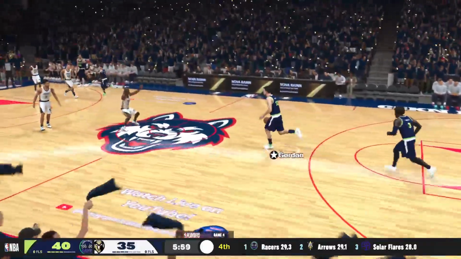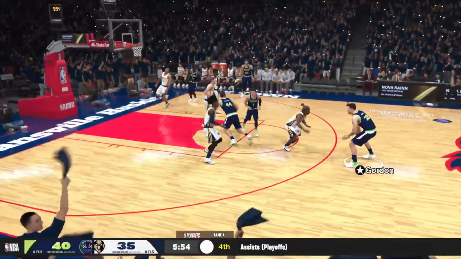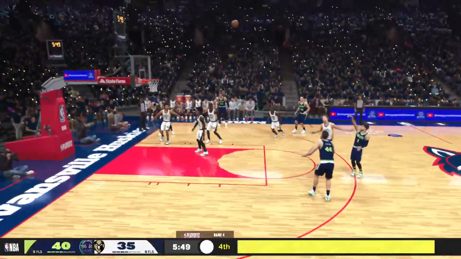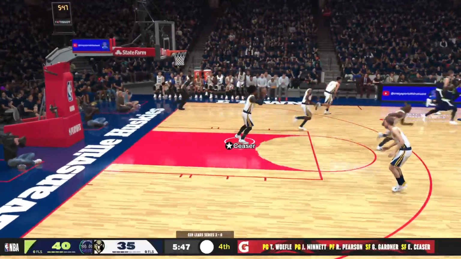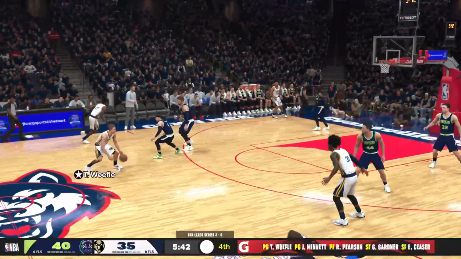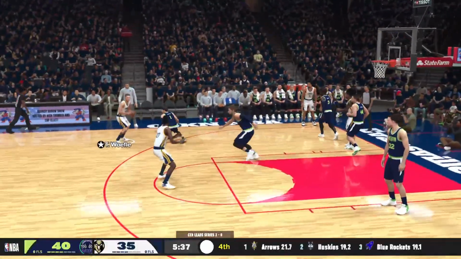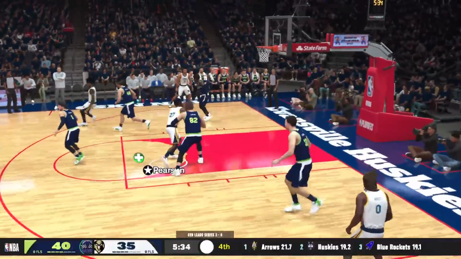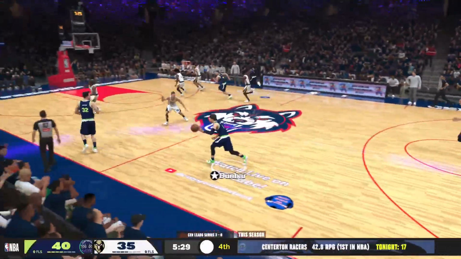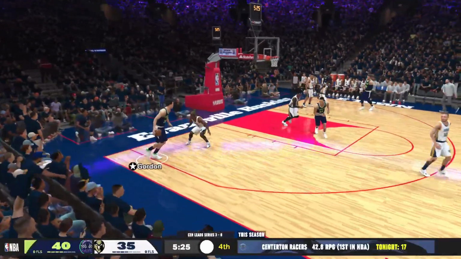Now, here is Jackson Gordon. Gordon has it. Now it's Dunbar. Cooper Dunbar misses the three. Caesar rebound. Now here's Pearson. Pearson backs Wolfley. Gavin Wolfley now has the ball. Looks back to Pearson. Pearson looks. Irwin covering, and he gets the rebound. Grant Irwin rebound.